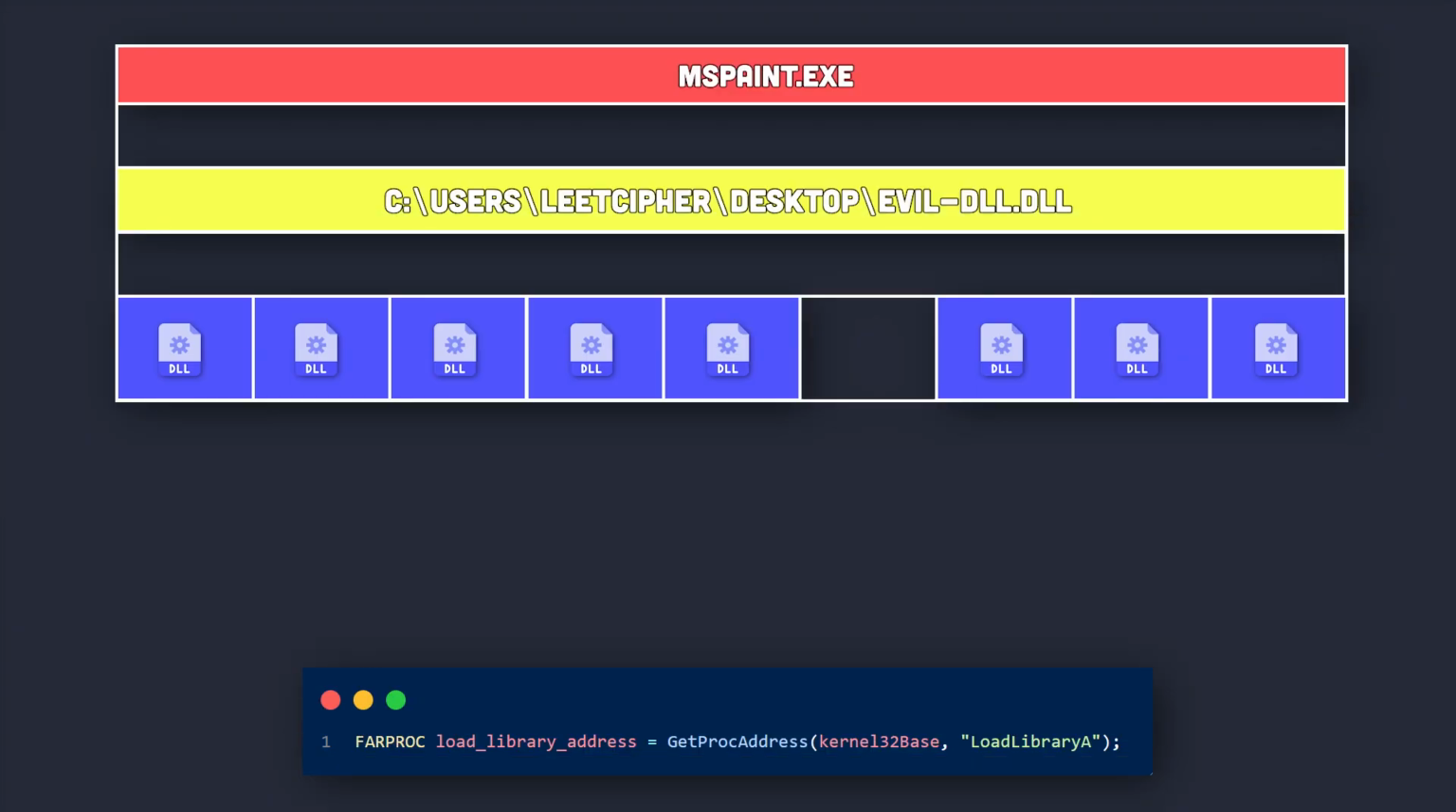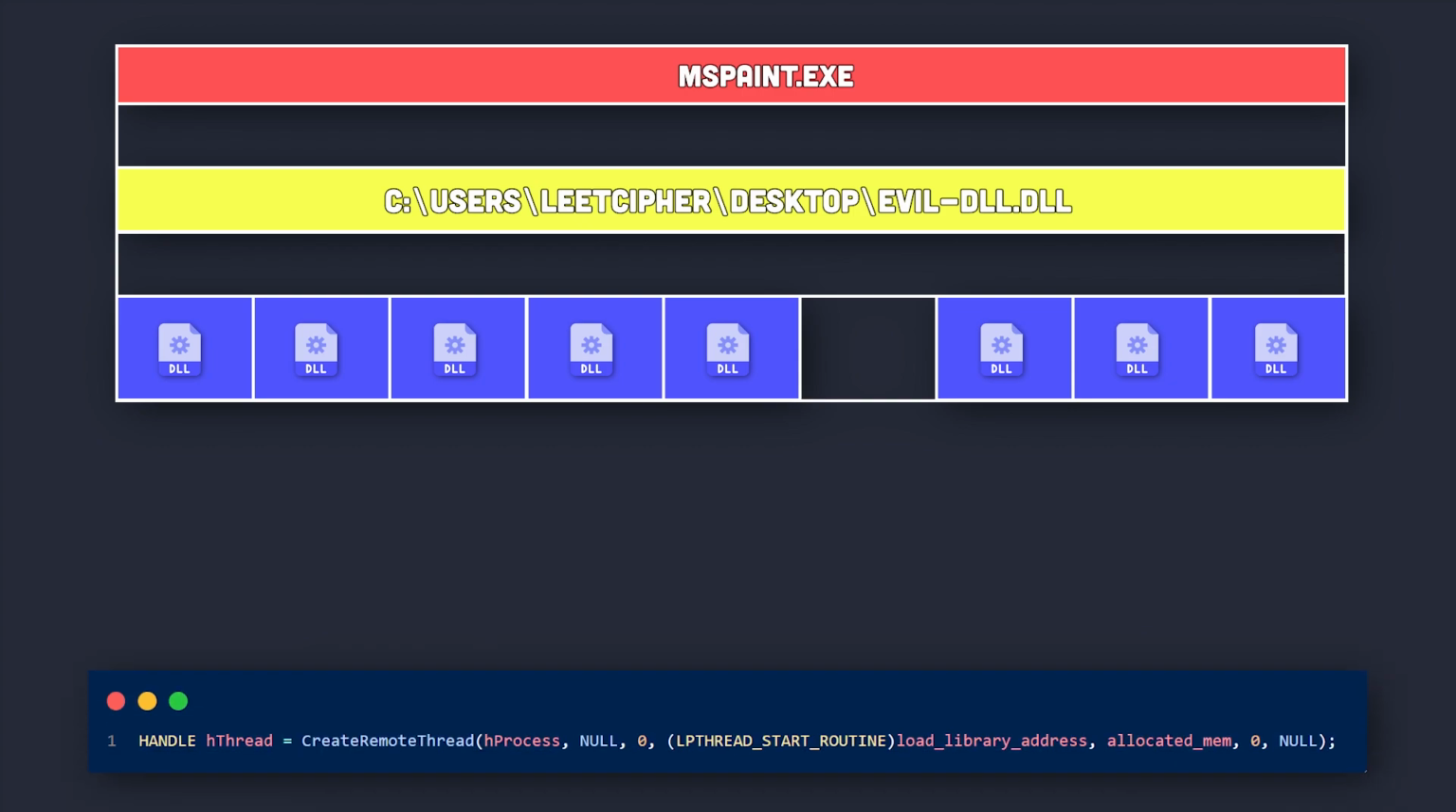So now, since we're certain that we have the right virtual address of the load library API, we just need to create a remote thread to execute this API within the Microsoft Paint process. And for that, we use the create remote thread API. This API takes in 7 parameters. We'll set all parameters to the default values except for 3. The process handle, the address of the functions to be run by the thread, and the parameter that will be